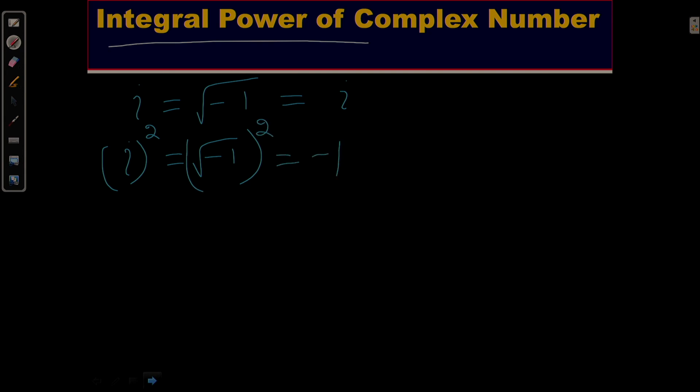When talking about i raised to the power 3, you will find i square into i, because 2 plus 1 equals 3. We have already learnt about the laws of exponents. So, I can write i square, that means minus 1 into i, which equals minus i.